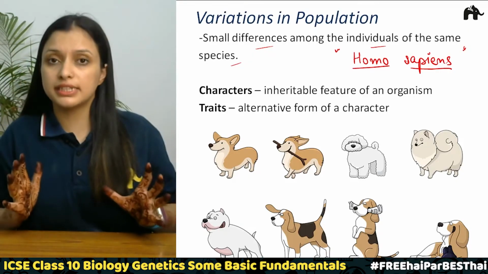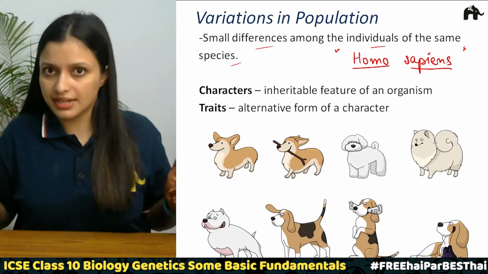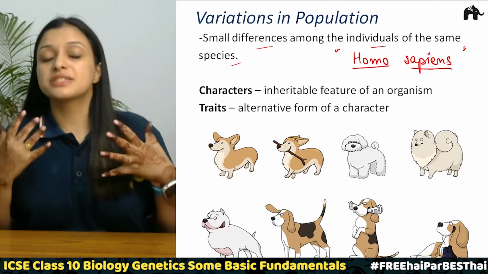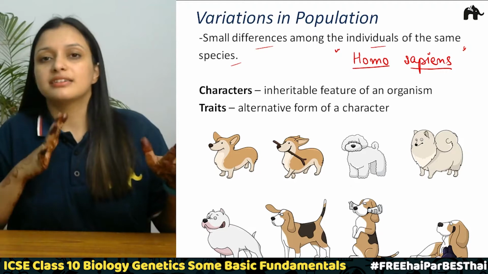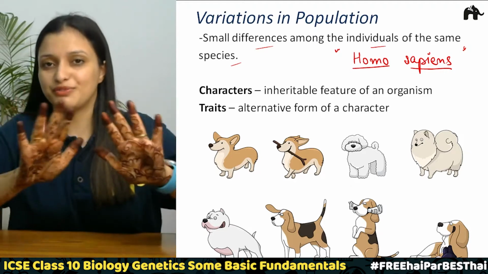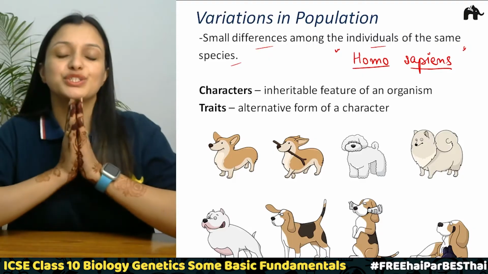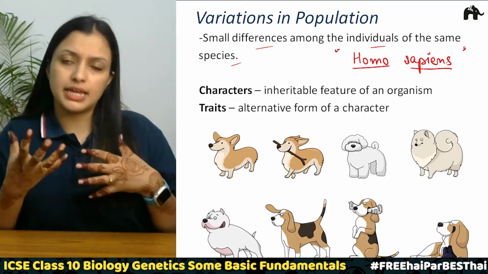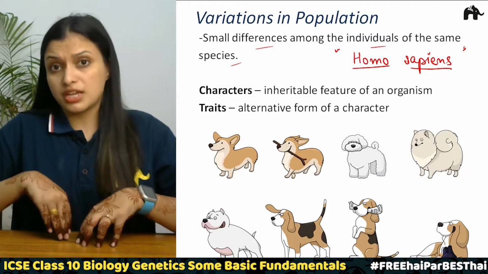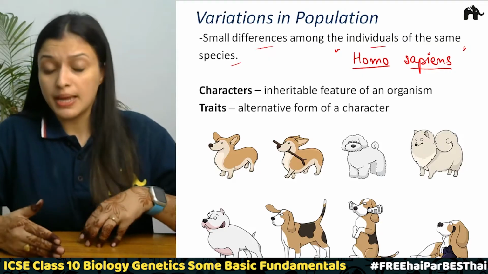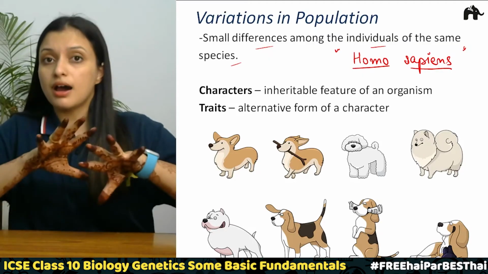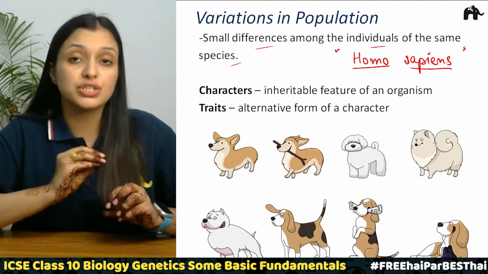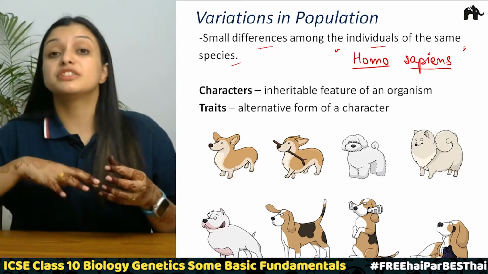We have certain characteristics which tell us yes, we are human beings, right? Like two arms, two legs, two eyes, two ears, one nose, lips, right? And certain inner systems, digestive, respiratory, so we will not go into that. But external features tell us that we are humans. But if we look, Indians look somewhat different from the people who are living in Japan, or people living in America. So we are different. We have these variations. These small variations make up different tribes, different races, right?